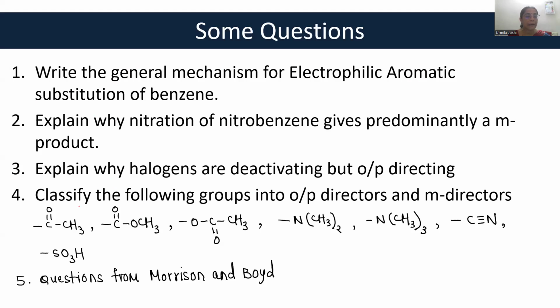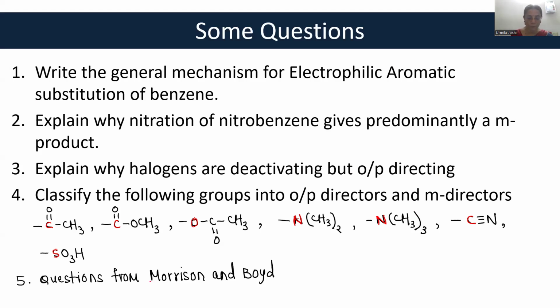And this is an example which is very commonly asked. Classify the following groups into ortho-para directors and meta directors. What you have to do, the atom which is directly attached to the benzene ring, I am highlighting it over here. Now, see the electronic configuration of this atom and see whether there are lone pairs of electrons on these atoms. If there are lone pairs of electrons, it is ortho-para directing. If there is a charge, positive or partial positive, then it is meta directing.